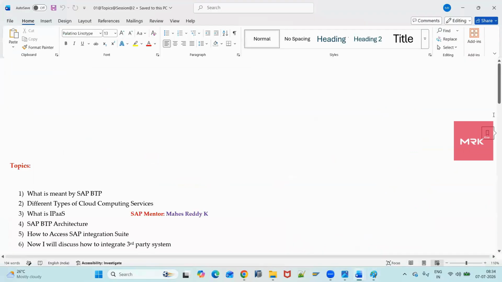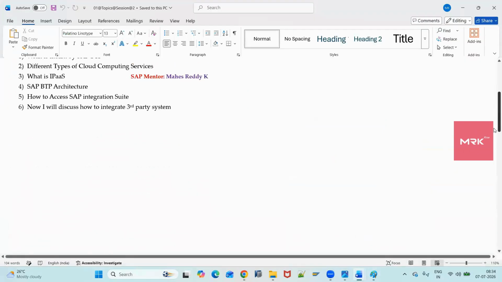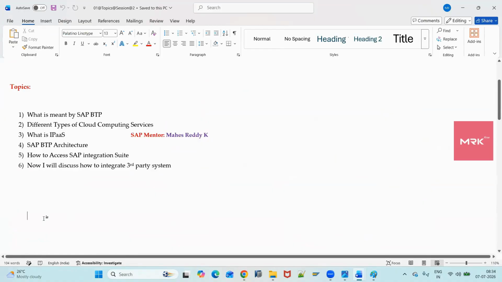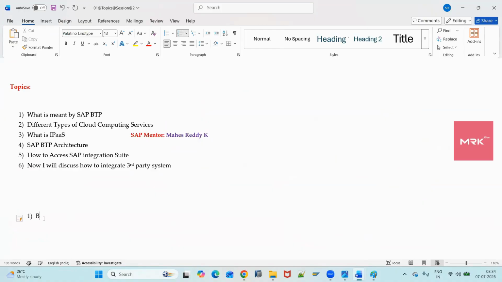What is meant by BTP? We need to understand 3 points about SAP BTP. One is the abbreviation. BTP is Business Technology Platform.